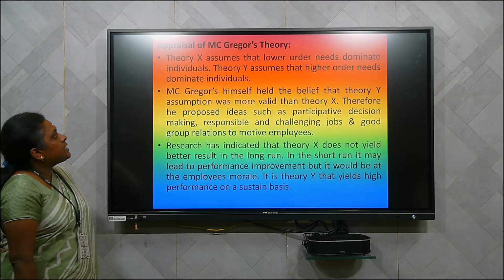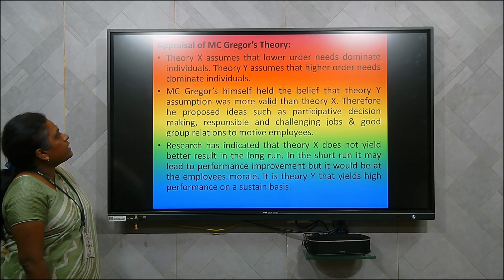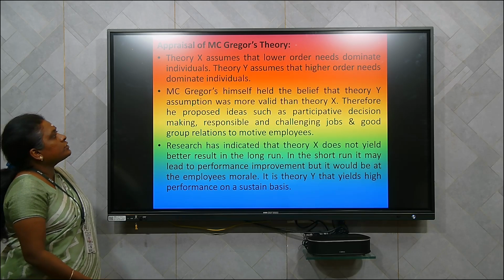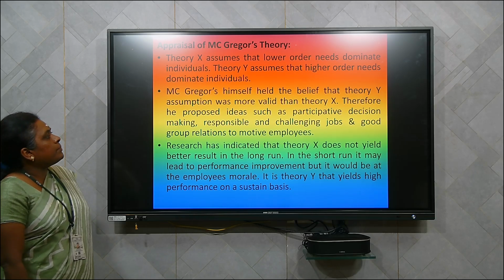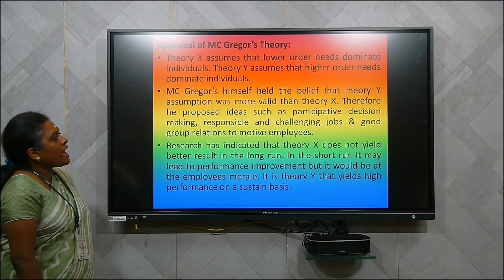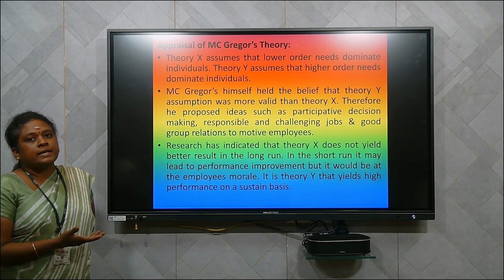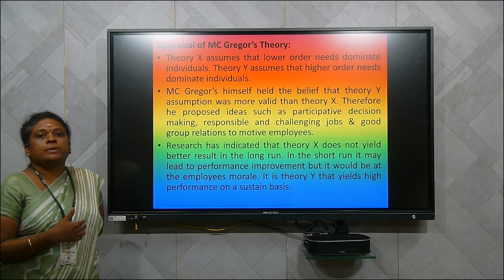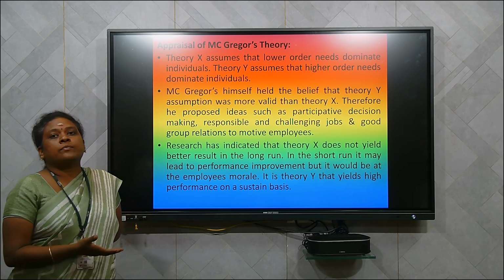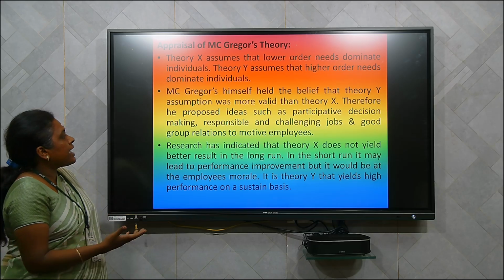So now we can see the appraisal of McGregor's theory. Theory X assumes that lower order needs dominate the individuals, and theory Y assumes that higher order needs dominate the individuals. McGregor himself believed that theory Y assumptions are more valid than theory X. Why is he saying that? Because in theory Y, the people are more productive, the people are happy, and they are likely to do their work without any supervision. So he is saying that theory Y is more efficient than theory X.